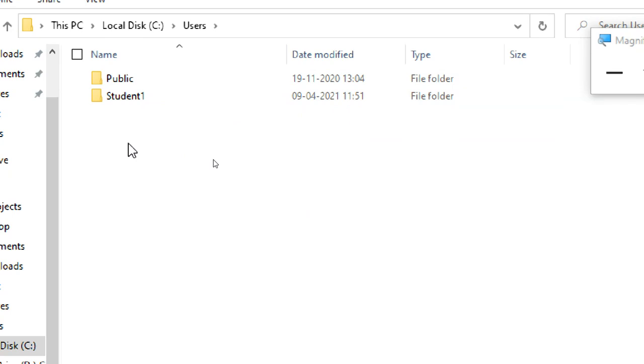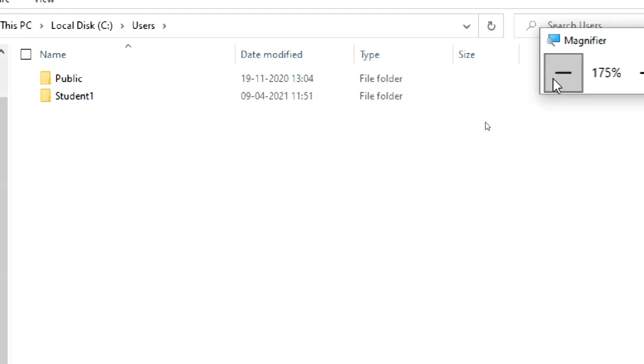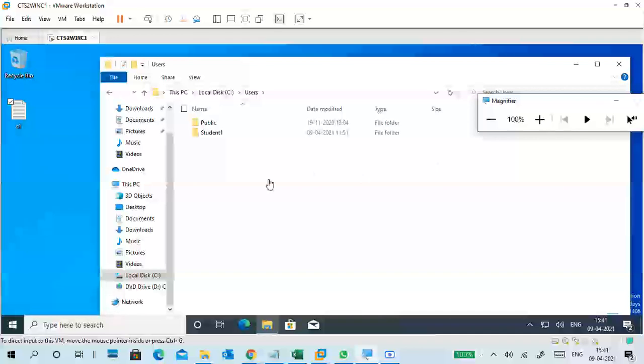Next time I will get a student two also. I created two accounts. The first one is student one by default. Now I add a second user, student two. But student two is not yet created. It will be created by login. The first time you log into the PC with an account, that account's profile data will be created automatically.